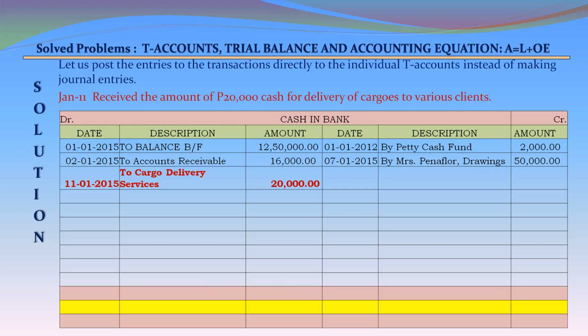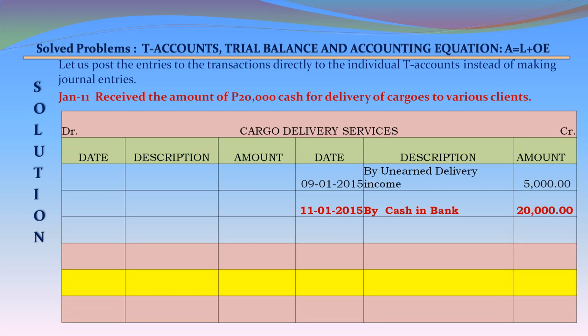January 11, received the amount of 20,000 cash for delivery of cargoes to various clients. Cash in bank account on the debit side 11th January 2015 to cargo delivery services 20,000 debit. Cargo delivery services account 11th January 2015 on the credit side by cash in bank 20,000.